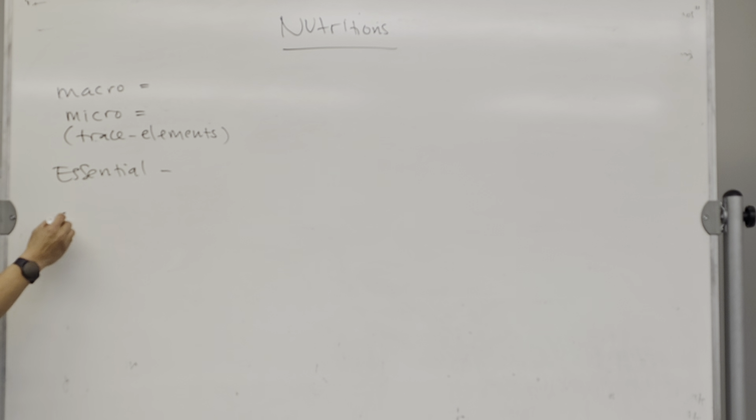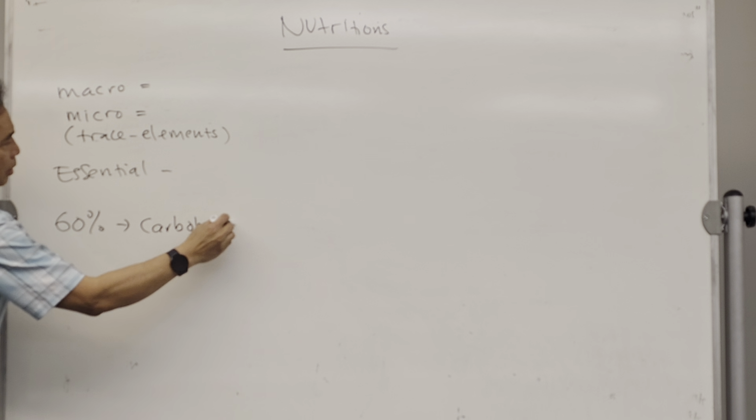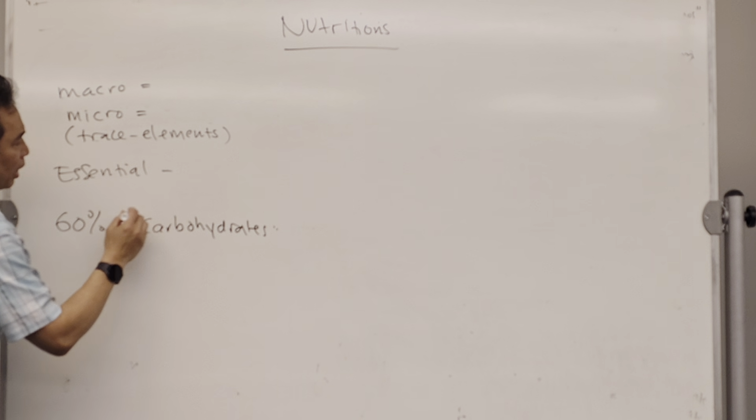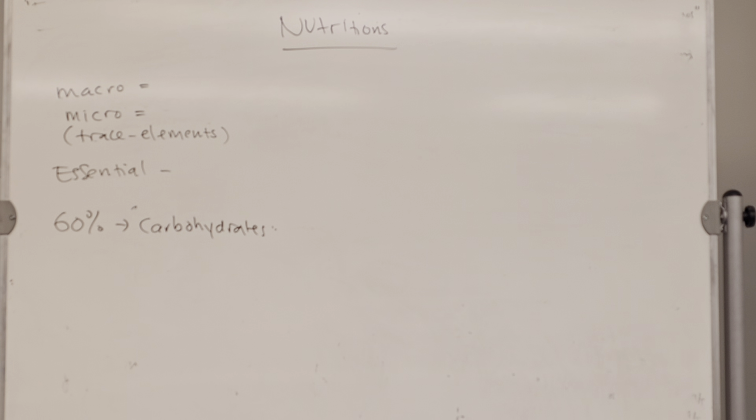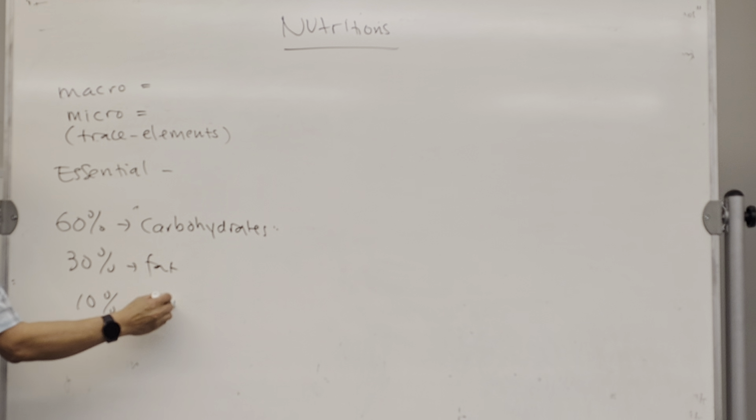Okay, about 60% of our energy or our food has to come from carbohydrate. So carbohydrate in our food accounts for about 60%, 30% is fat, and about 10% comes from proteins.